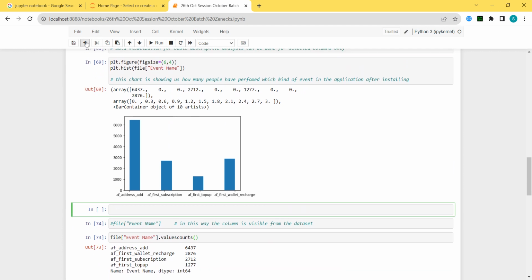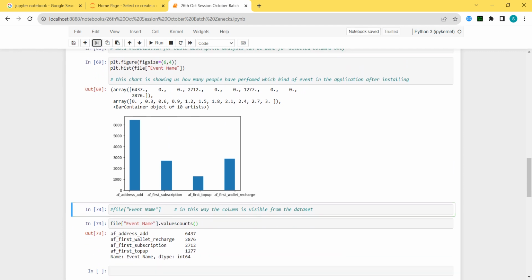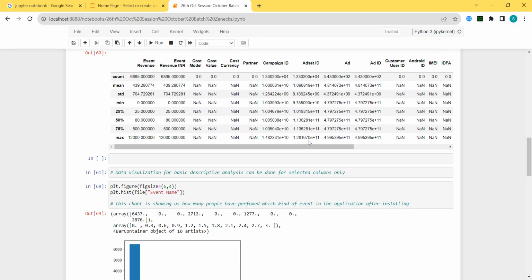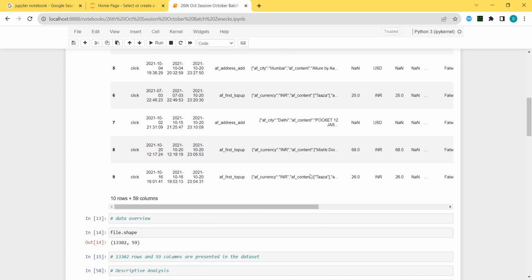Okay, this also I will delete. Now you have one below one. Histogram is there, sir? Yes. Below the histogram, we have all the details, like how many people have added. That is very good, sir. In this way, you have to do it for each and every column, which is essential for you. Okay, and this is how we have to do the descriptive analysis.